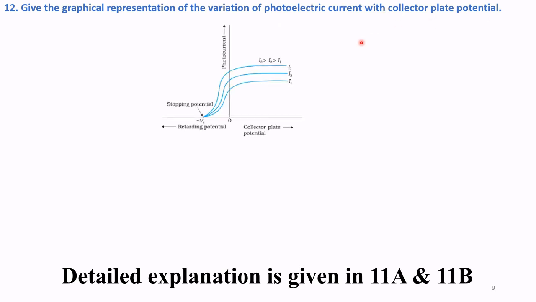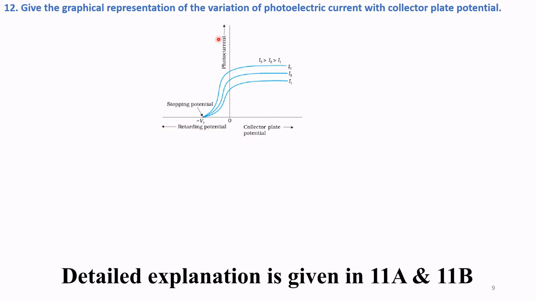The graph is shown in the figure and the explanation is given in our earlier video 11a. On the horizontal or x-axis, we have collector plate potential V. This is V, and this is positive and negative. Negative potential is a retarding potential.